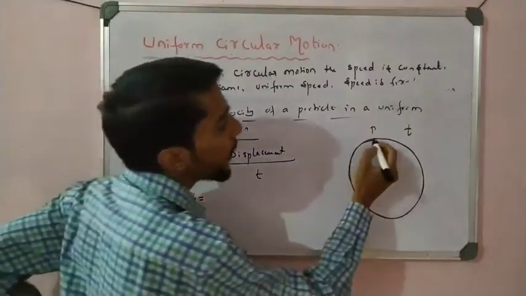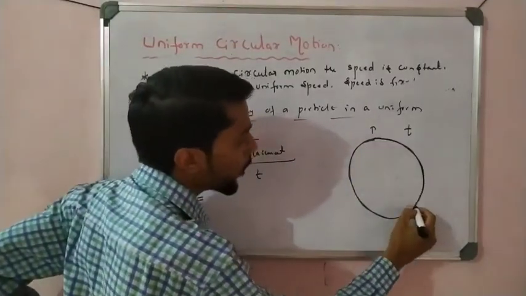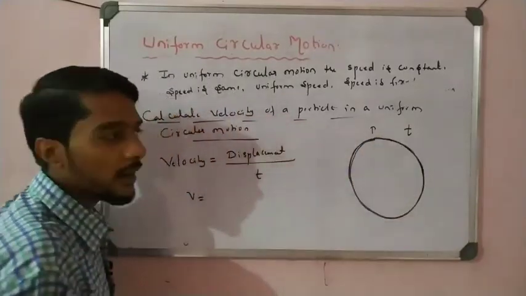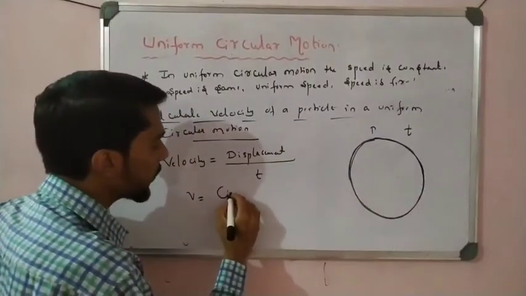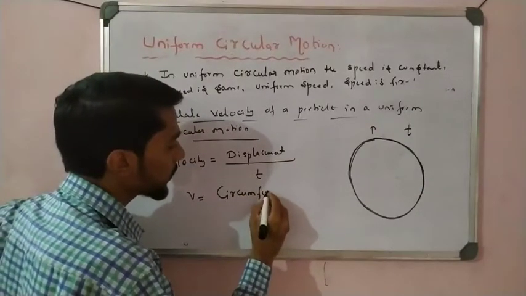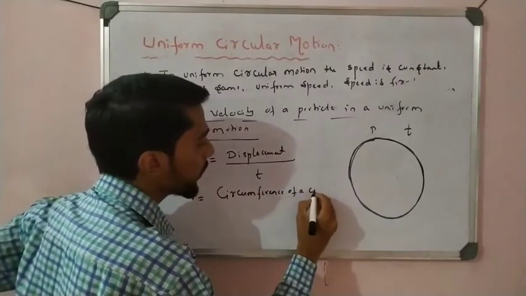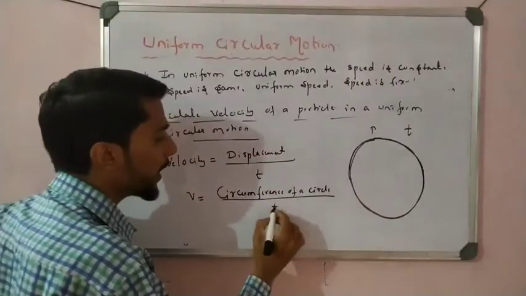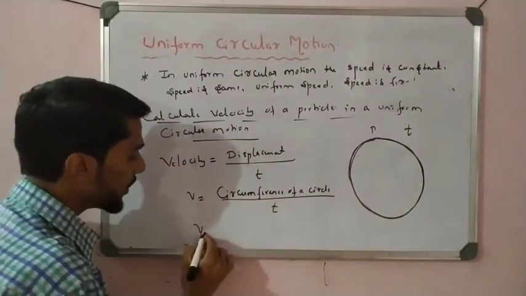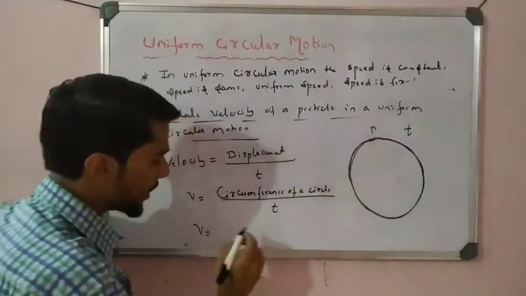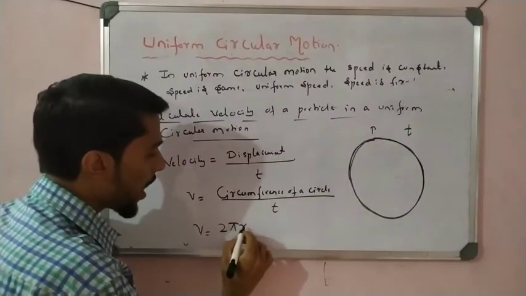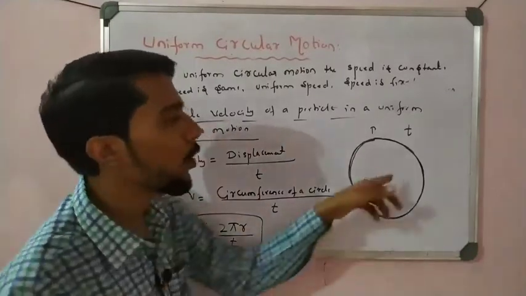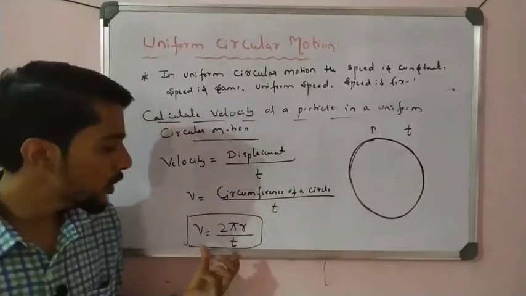A particle starts from here and completes one rotation, so how much distance is covered? That is the circumference of a circle, right? The circumference of the circle divided by the time T taken for one complete rotation. Now let us see, velocity v is equal to, what is the circumference of a circle? That is 2 pi r, divided by time T. So this is the velocity of a particle in a circular orbit. That is how we calculate the velocity of a particle, right, students?